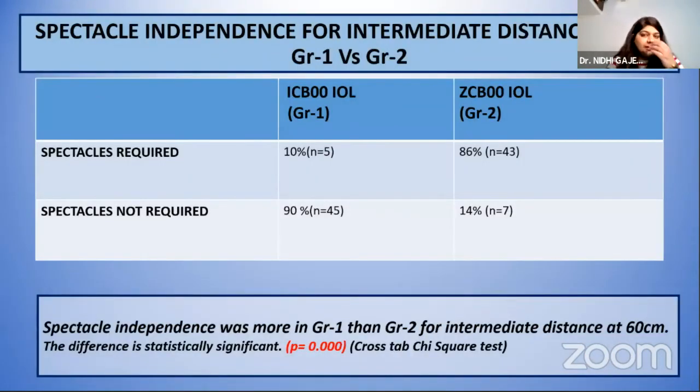For the spectacle independence for intermediate distance, a questionnaire was administered, and it was found that in group 1 the spectacle independence was more, which was statistically significant.